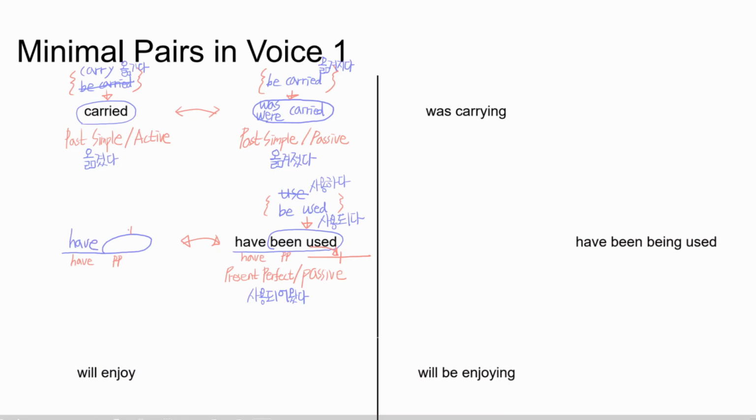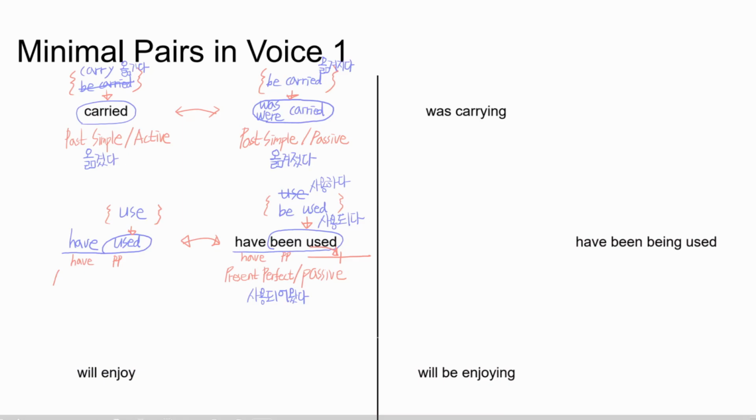And this time we need to put, instead of be used, of course we're gonna put use in the bracket. So what does it become? What's the pp form of use? It's of course used, right? So have used is the minimal pair of have been used, right?